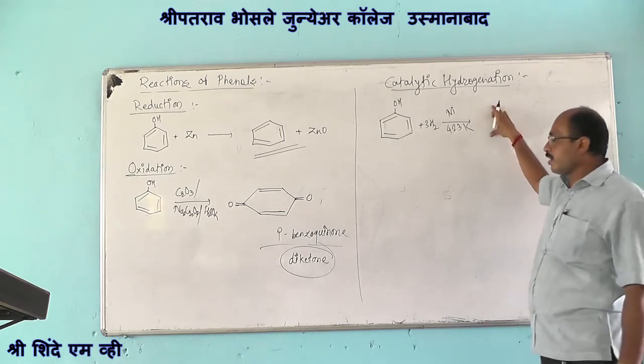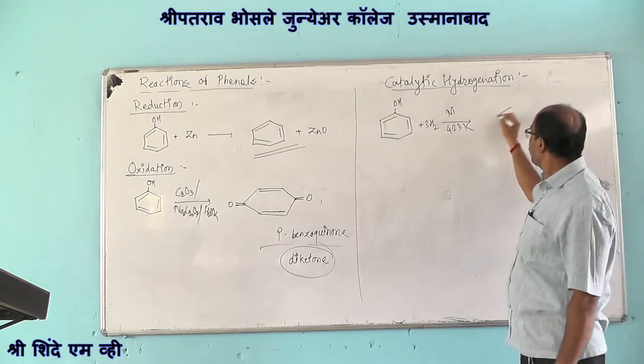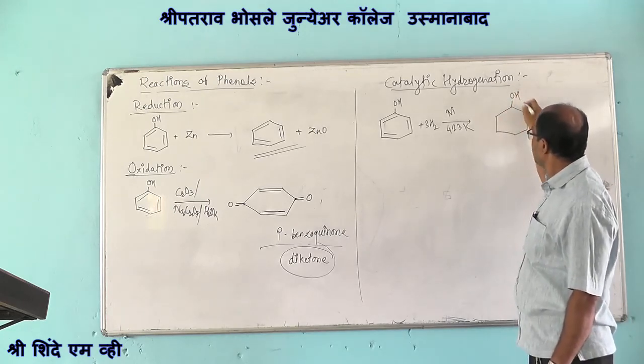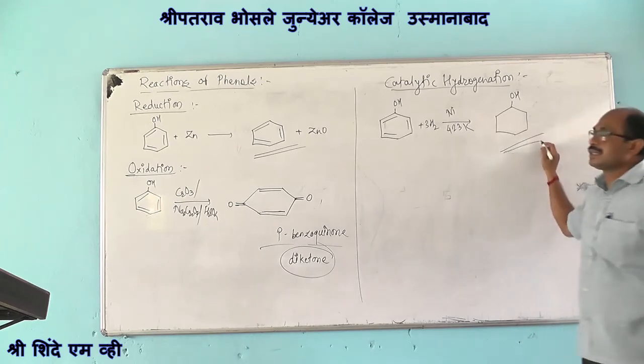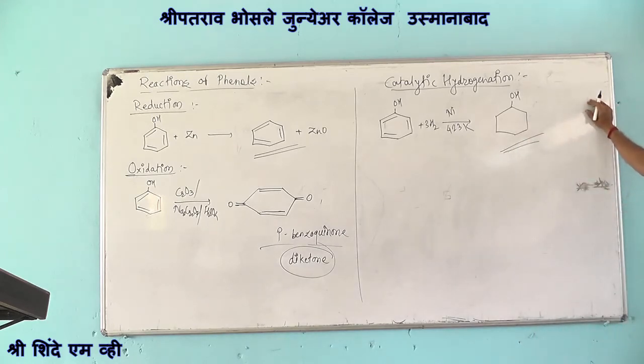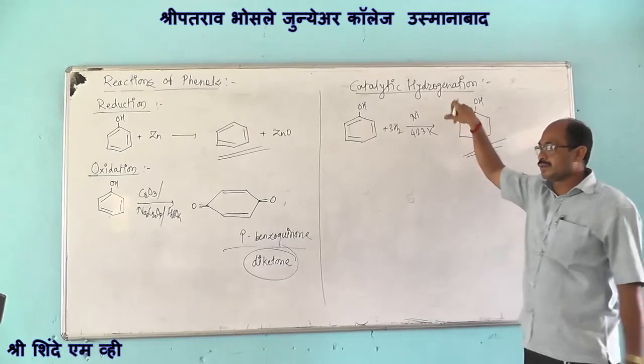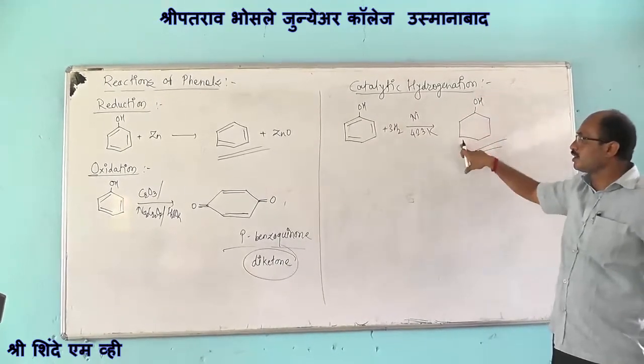Addition of molecule of hydrogen takes place to have the formation of cyclohexanol. This reaction involves introduction of molecule of hydrogen to aromatic ring of phenol, so we consider it as catalytic hydrogenation reaction.